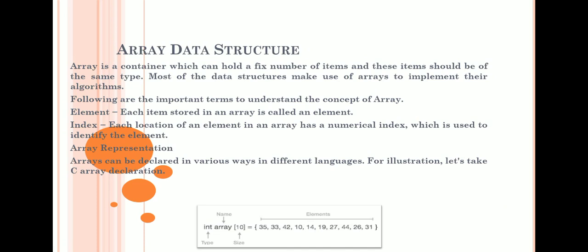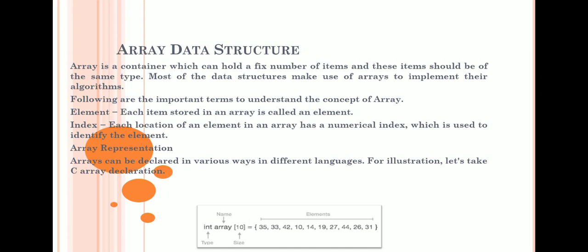Array is a container which can hold a fixed number of atoms, and these atoms should be of the same type. We all know the array is a container which holds the elements of the same type. Most of the data structures make use of array to implement their algorithms.